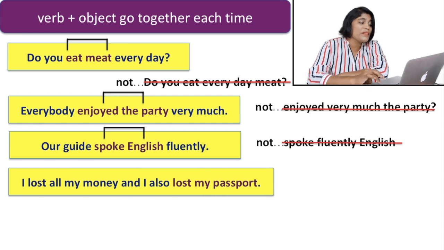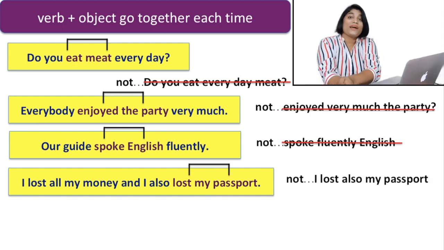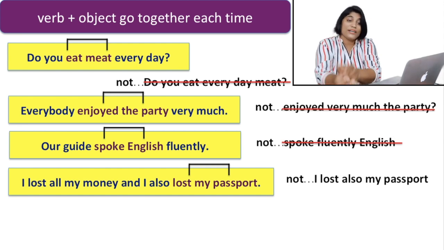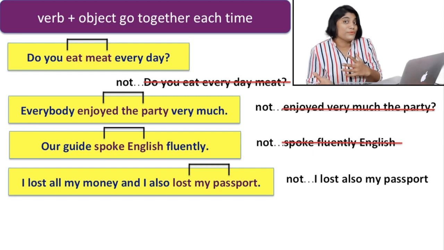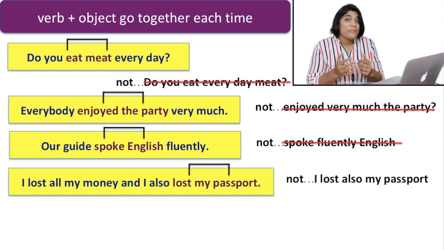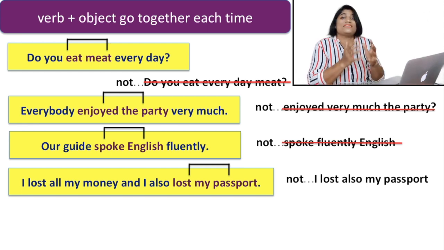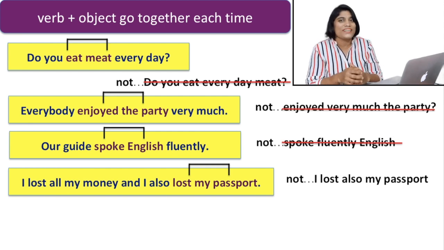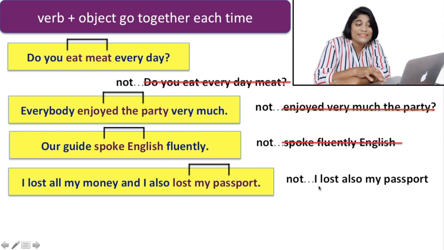And next example: I lost all my money and I also lost my passport. Here, this is very interesting. Sometimes we may be confused about these things. What is the confusion? We may write, I lost also my passport. Can it be possible to write it this way? But never, we do not break the bond or the sequence between verb and object. So we are not allowed to write the sentence like this.